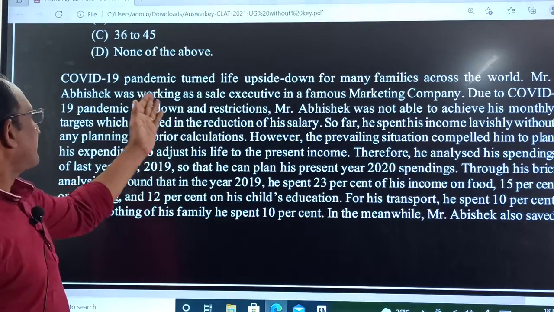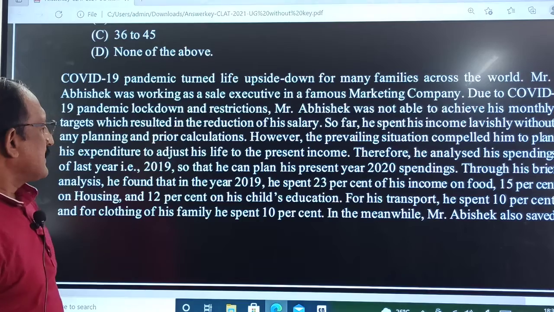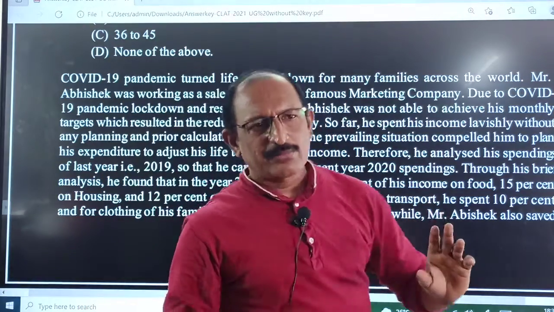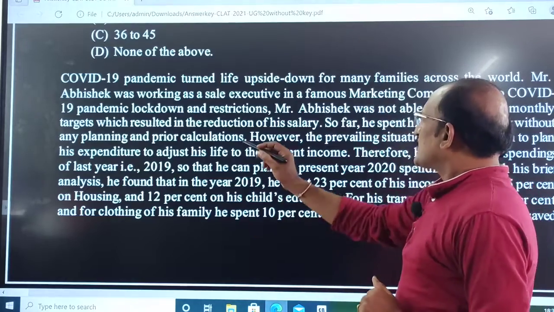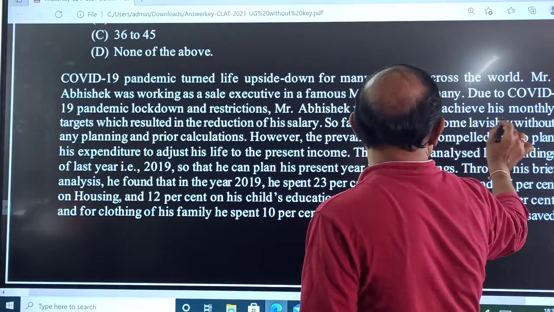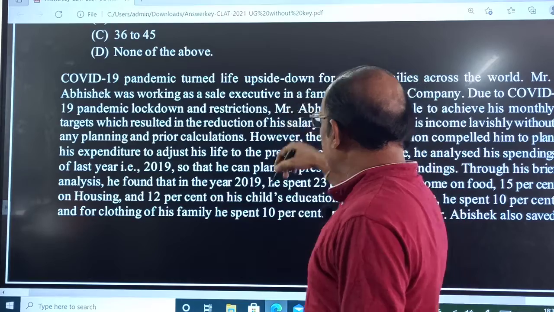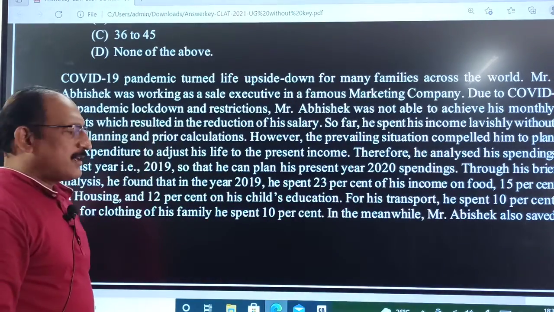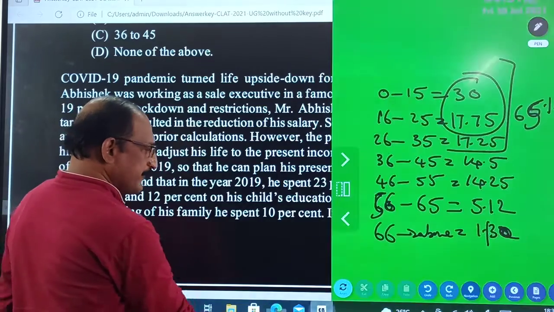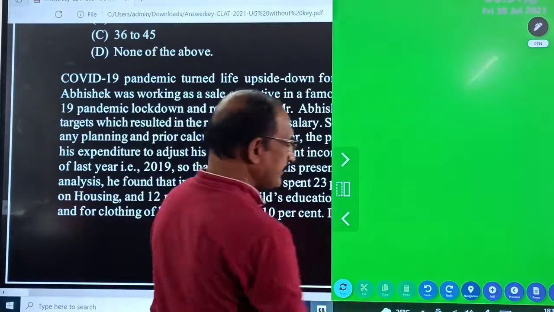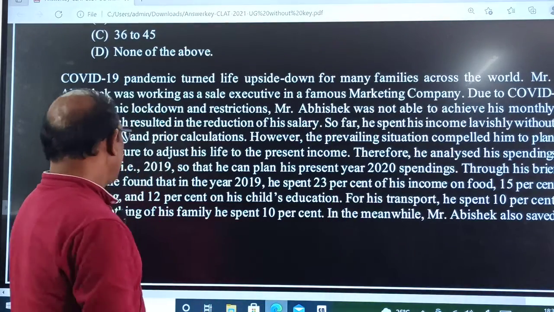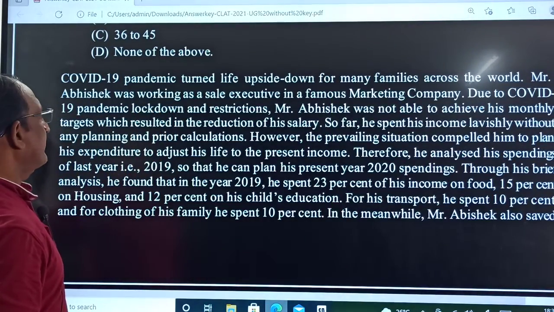See here, they give some unnecessary points to disturb you. We have to take the main point. The pandemic period is given, so expenditure is reduced and expenses are taken.